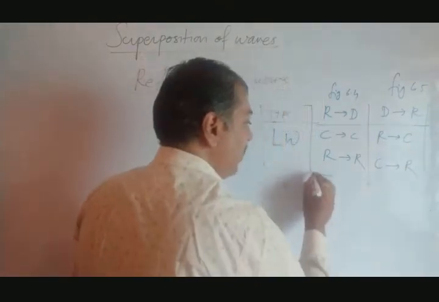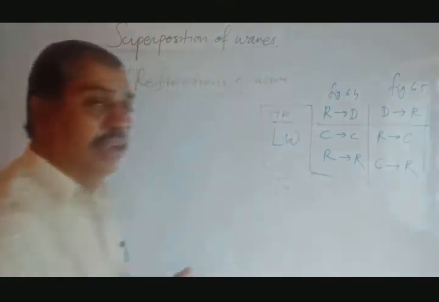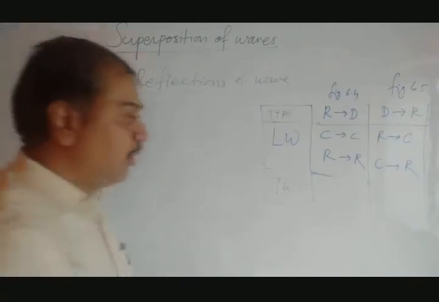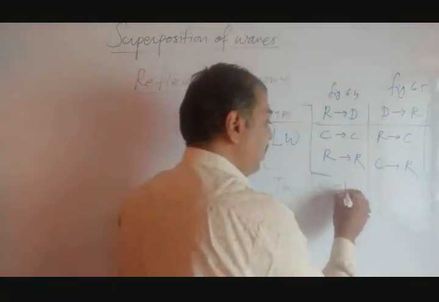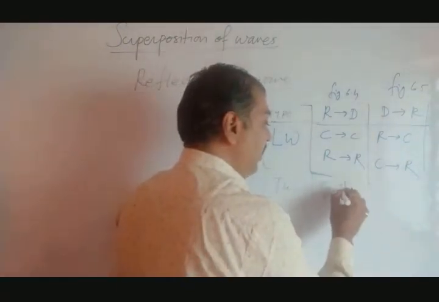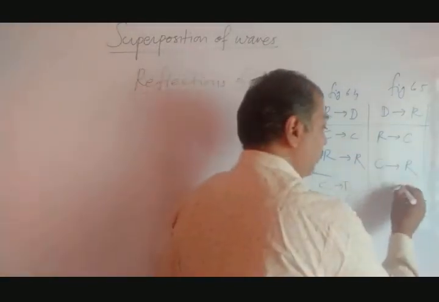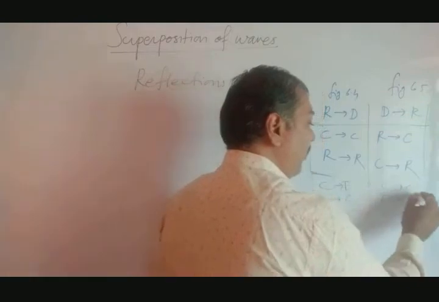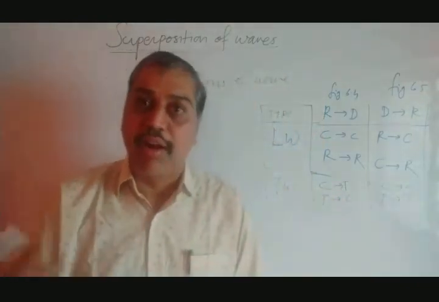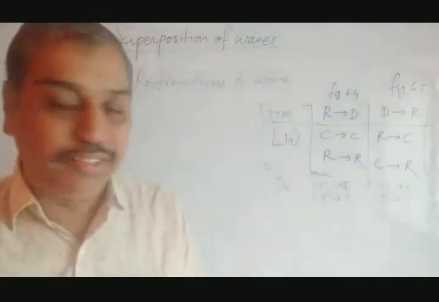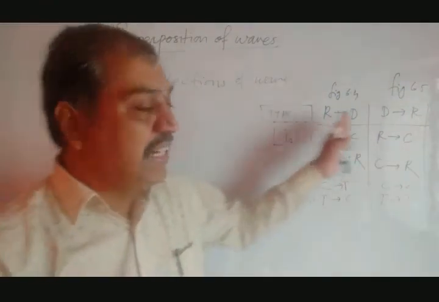What do we get? Rarer to denser, if we move, crest would be reflected as a trough, trough would be reflected as a crest. Here, crest as a crest, trough as a trough. So these are the conditions for reflection of transverse and longitudinal wave in a single table.